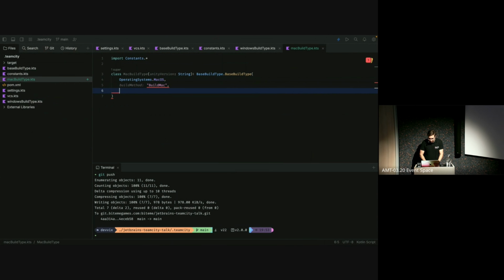Now let's do this for one more type as well. Let's make a Linux build type .kts. I'm sure you're getting tired of this by now, but I promise this is the last time. We create a Linux build type with a Unity version of type string, which again inherits from base build type, yada yada. And this time I'm just going to, oh, great.